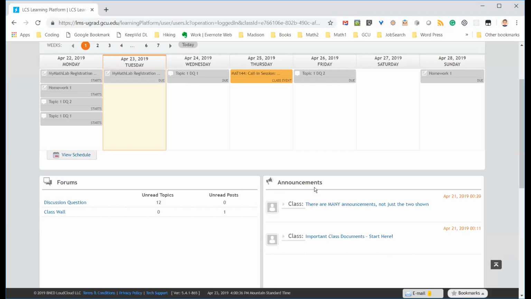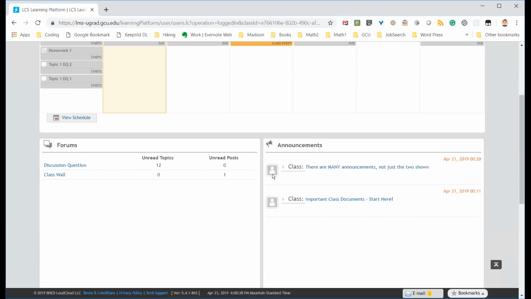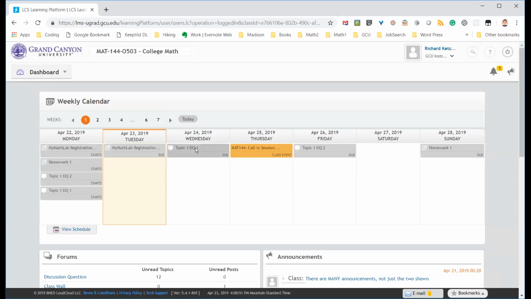Here is the classroom that you guys see. Right here you see some announcements. This is just a couple of the announcements that are actually posted. This little pane down here only shows 2, and unfortunately, you can't click on this thing here. So what you need to do is come up here to the top right of this page and click here.